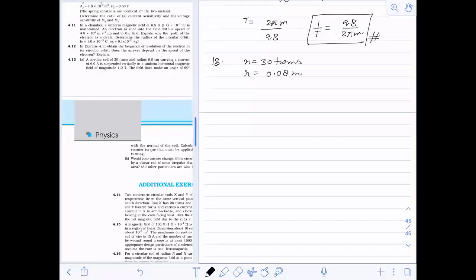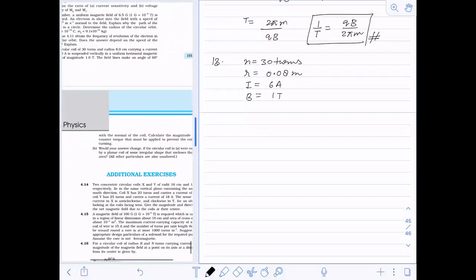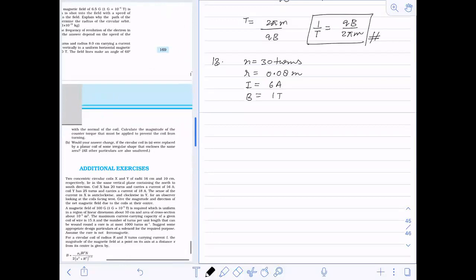Carrying a current of 6 ampere, is suspended vertically in a uniform horizontal magnetic field of 1 Tesla. The field lines make an angle of 60 degrees with the normal of the coil.